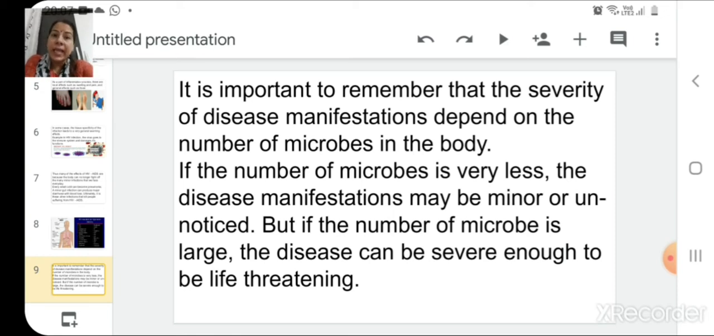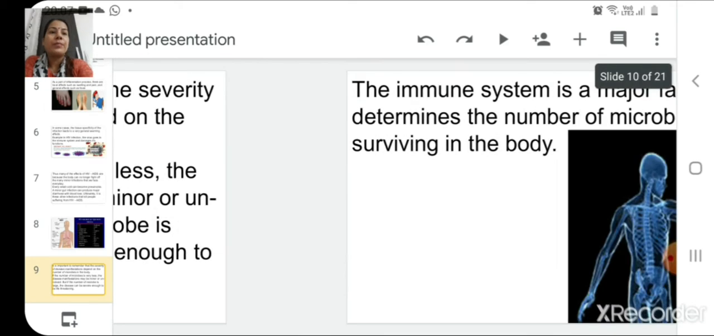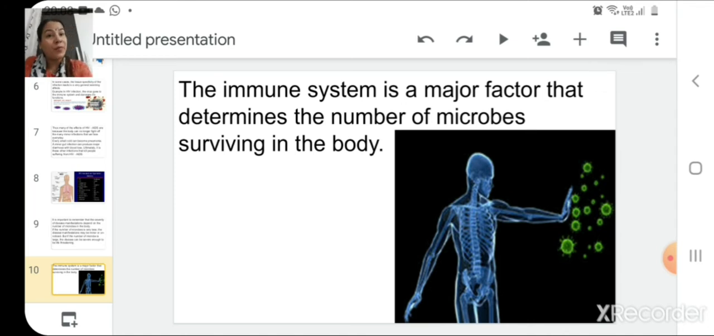So, in case the number of microbes is very large in the patient's body, the disease can be severe enough to be life-threatening. The immune system is a major factor that determines the number of microbes surviving in the body. If your immune system is strong, then the microbe will have a tough time to survive in your body. But if your immune system is weak, you will have a tough time fighting these microbes. So it is very, very important to maintain your immunity very high, to make your immune system very strong.